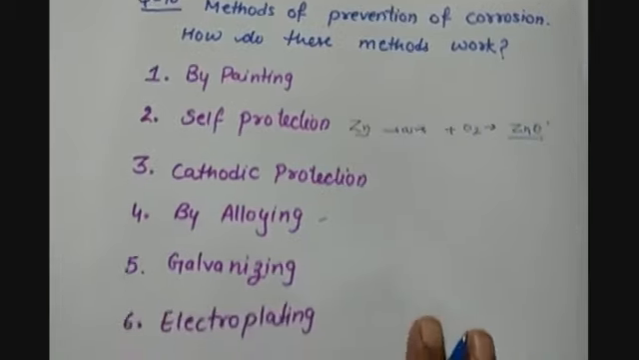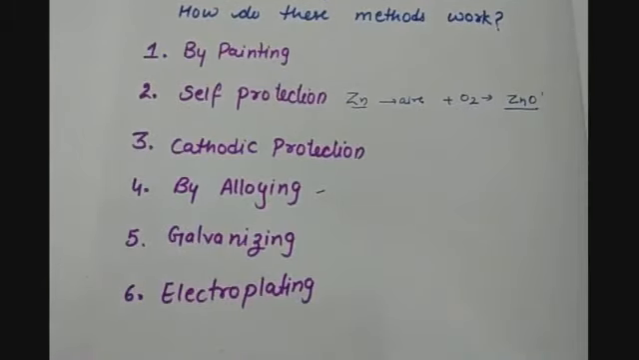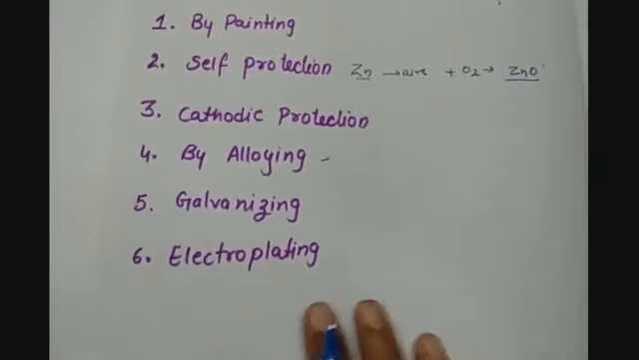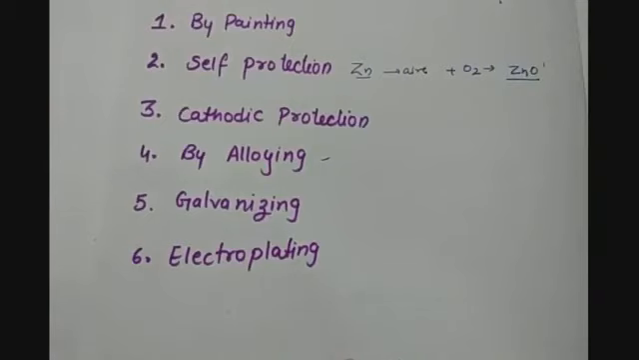Then we have galvanizing. In galvanization, iron or steel is coated with a thin layer of zinc. This way zinc protects the iron or steel from getting corroded. Then next we have electroplating. Coating the surface with metals like tin, chromium and nickel is called electroplating, because these metals are corrosion resistant. So they can help to prevent the metals from corrosion.